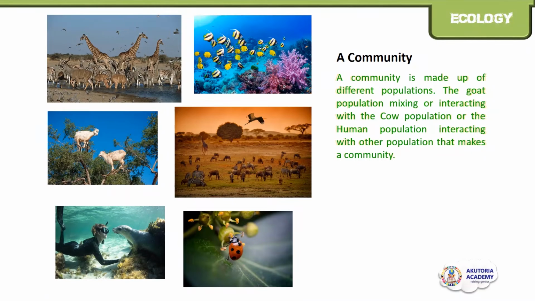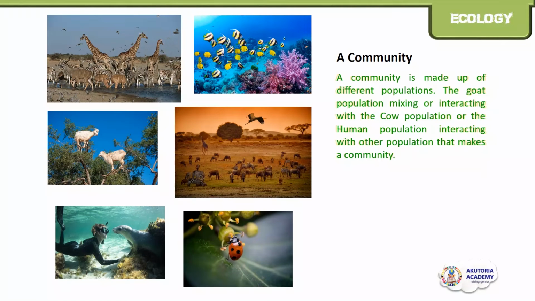This is community. Different wild animals interacting with each other, the giraffe interacting with the birds and other animals, that is a community. Humans interacting with other sea creatures, insects interacting with plants, and humans interacting with plants, that is a community.